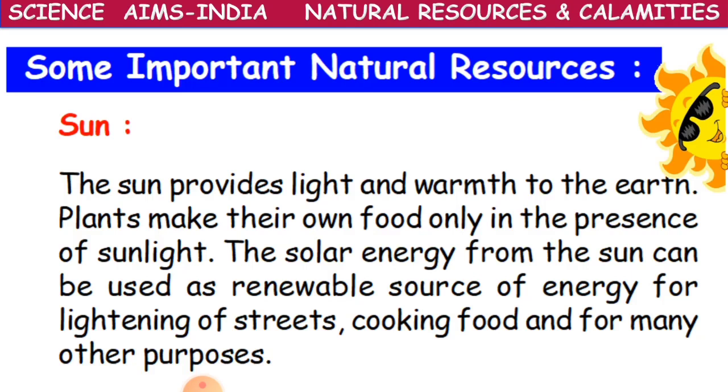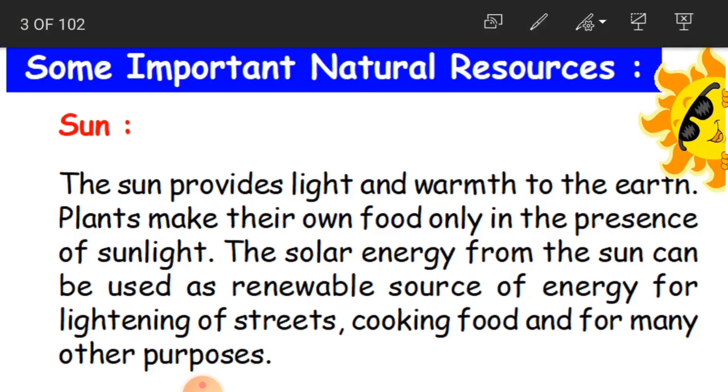Okay. The sun provides light and warmth to the earth. Plants make their own food only in the presence of sunlight. Now children, what is the advantage of the sun? It is going to provide light and warmth to the earth. Without this light, we will not be able to survive.